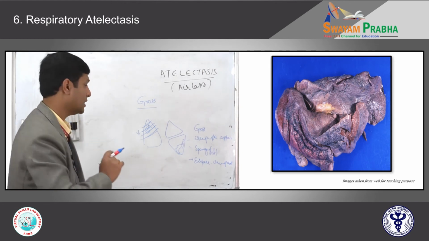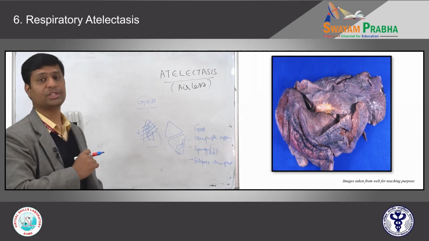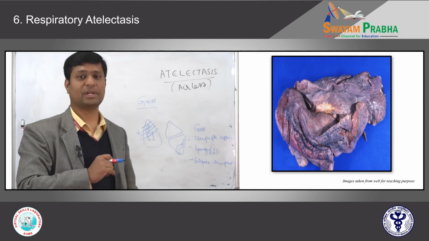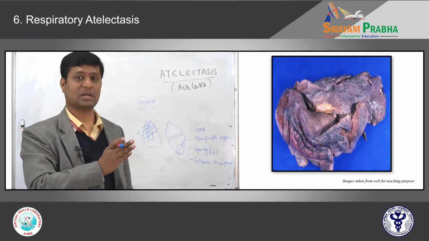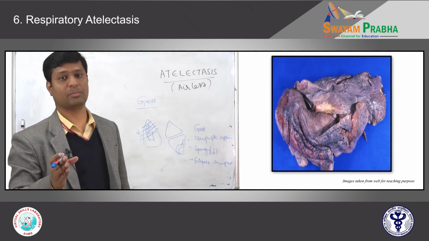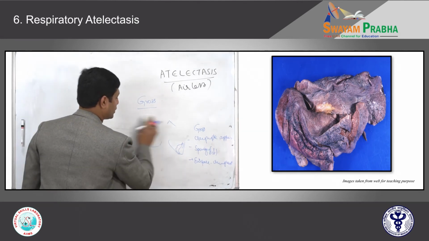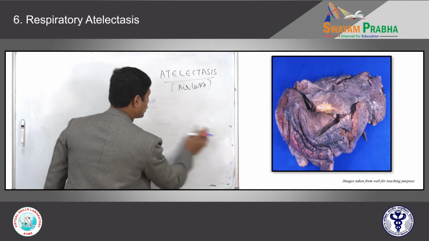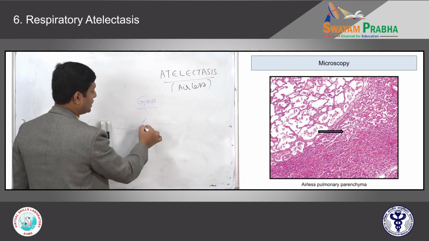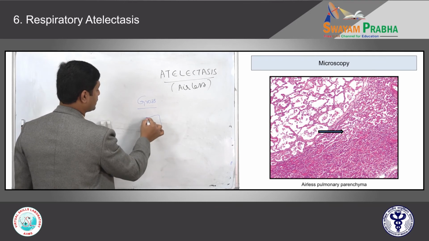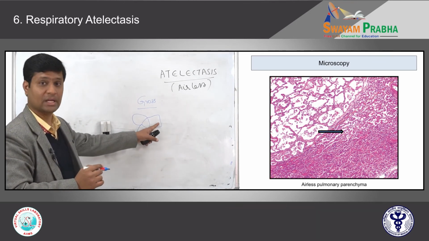If you take proper sections from this area, always in pathology, if you're examining any part of a disease process, we have to take the diseased part and also the normal part. We have to take sections near the borders. If you take sections and examine under the microscope, the picture is shown there. The upper part of the lung contains properly expanded alveoli. This is the normal alveoli, a normal lung.